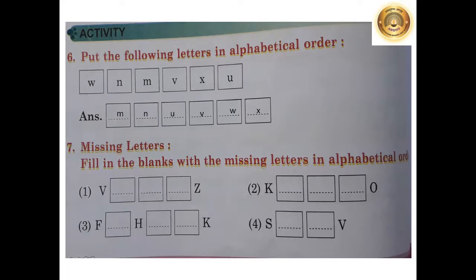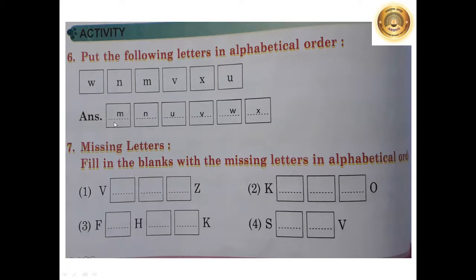Here is a simple exercise where you have to arrange letters in alphabetical order. That means in A to Z letters, the letter which comes first we have to write here. And among these letters we have to arrange. So these are the letters: W, N, M, V, X and U.